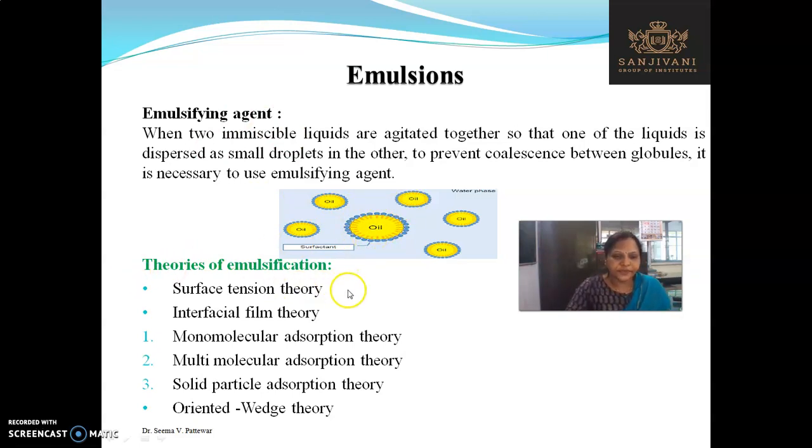Theories of emulsification. In total there are 3 theories of emulsification: surface tension theory, interfacial film theory, and oriented wedge theory. In interfacial film theory, again there are 3 points: monomolecular adsorption theory, multimolecular adsorption theory, and solid particle adsorption theory.